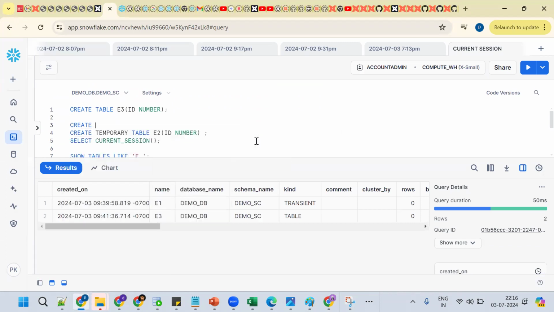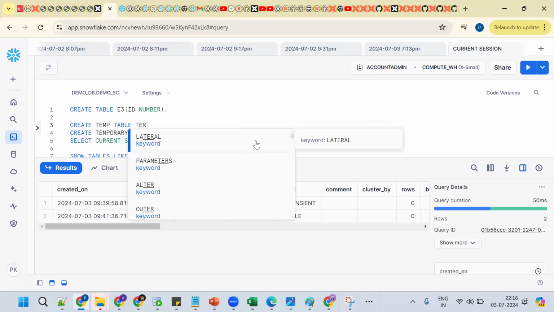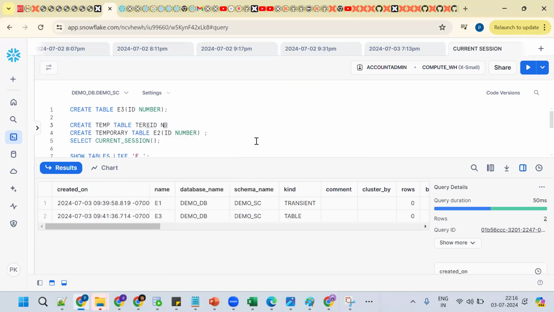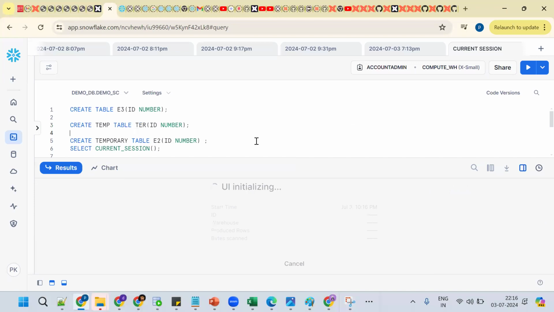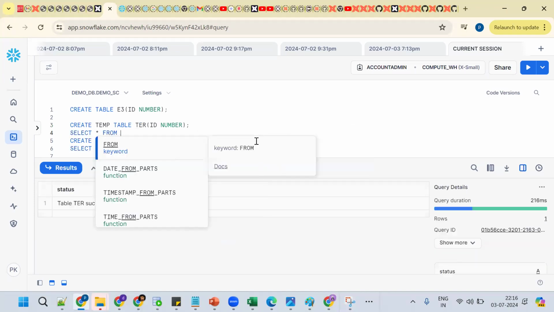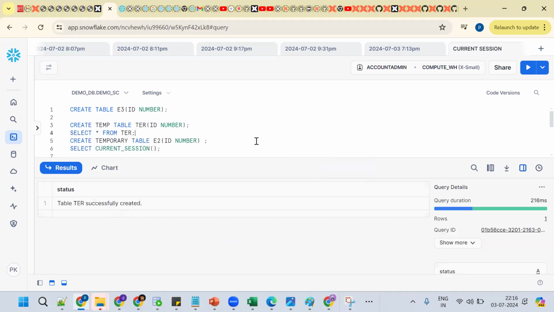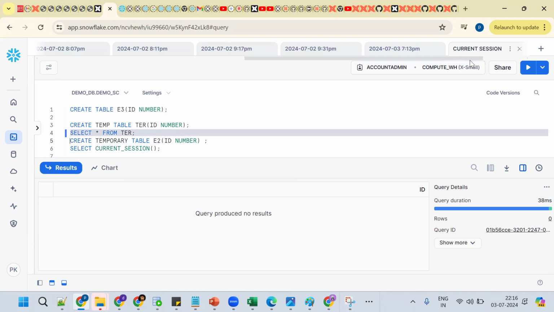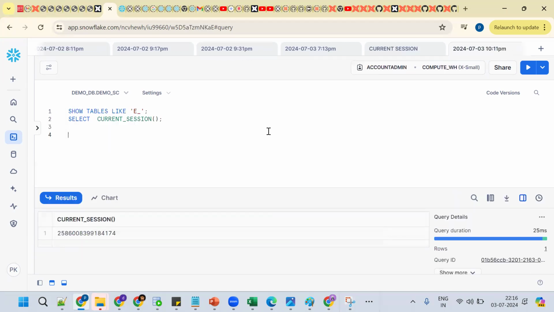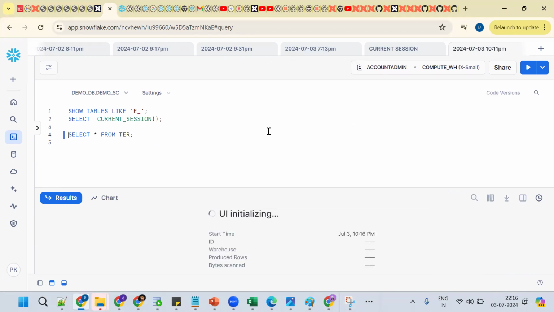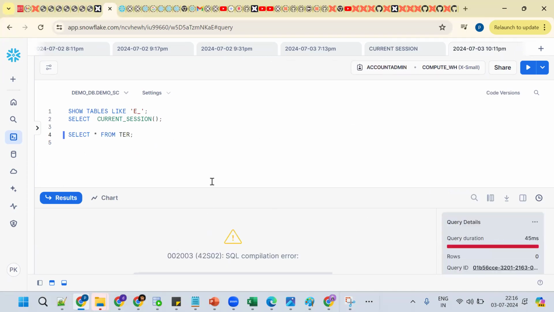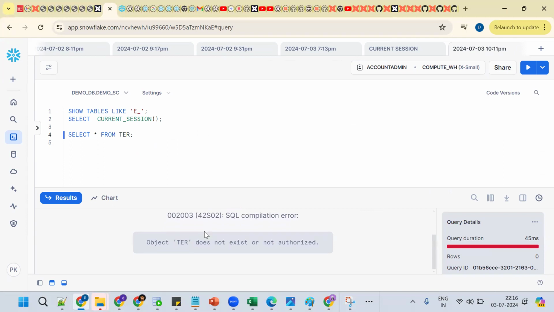Okay, see, so create a temp table TER with an ID number. Now see what happened. If I execute here, select star from TER, we are able to get the data. Now copy the same value and execute it in another session. So we are in the same database. This says object does not exist, because it is a session specific table.